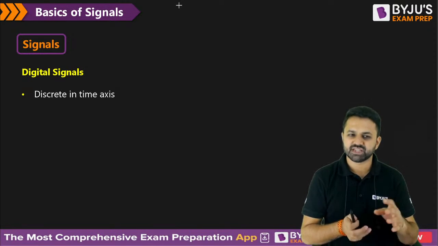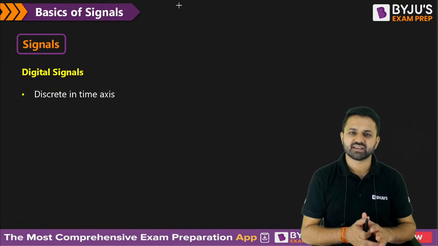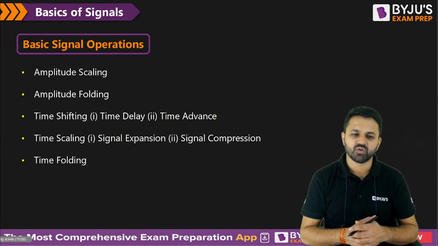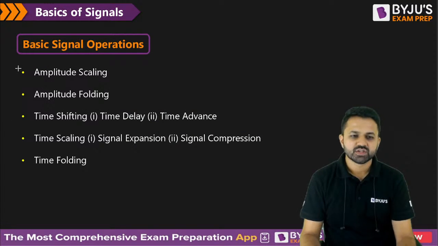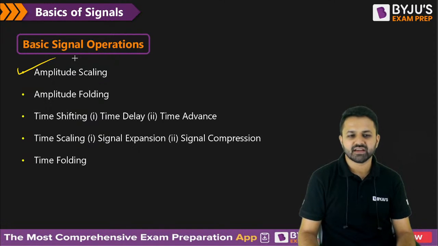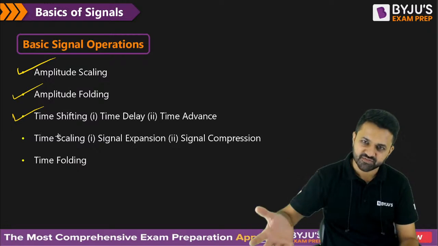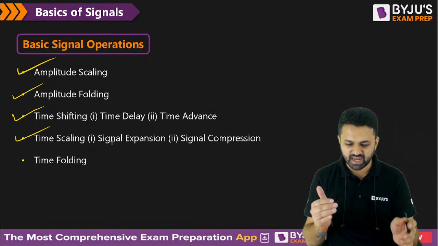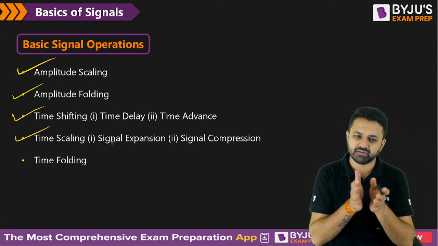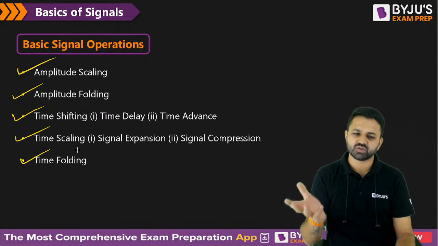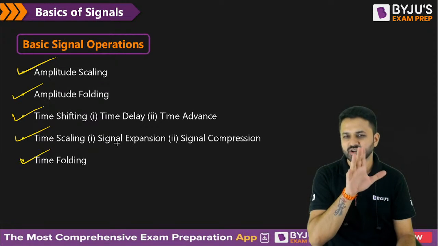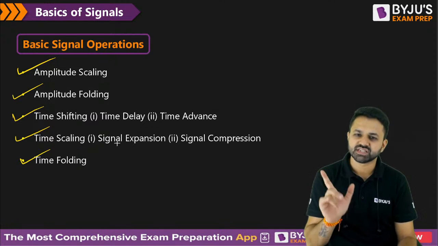But the important part which we are going to discuss is the operations which we apply on the signal. So the first thing that we know is the amplitude scaling. How do you perform the amplitude scaling? How do you perform the amplitude folding? How do you get the time shifting, which is the right shifting, the left shifting, the signal scaling, that is compression and expansion? So the signal may get compressed, the signal may get expanded, and the time folding. So these are the basic operations which we perform on the signal, and based on this particular topic, we are going to get the questions on the app.